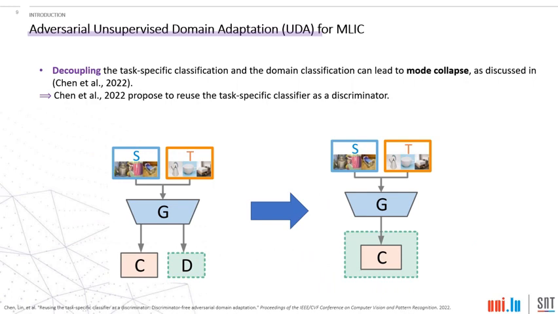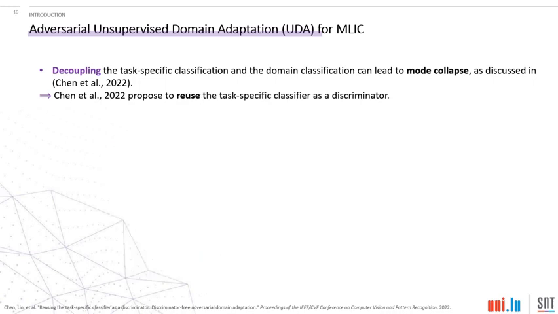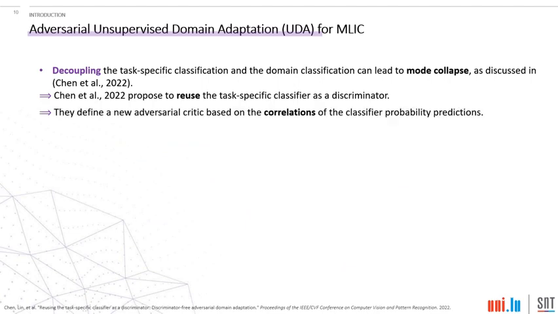In a recent work, the authors have proposed to reuse the task-specific classifier as the discriminator. They define a new adversarial critic from the classifier itself, which is based on the correlation of probability predictions from the classifiers.